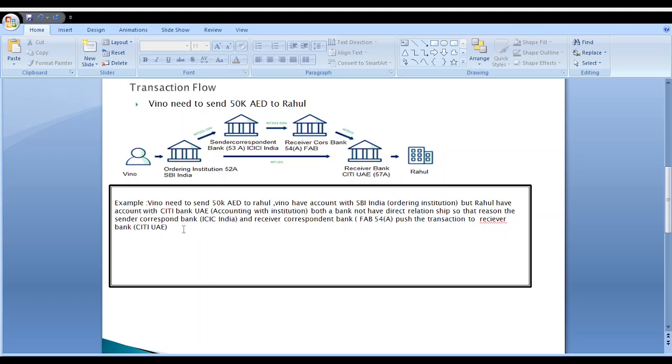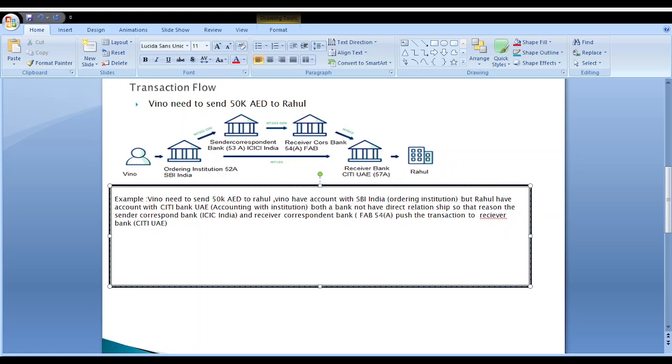Who is the ordering customer in this example? We know who initiates the transaction. That person is called the ordering customer. The ordering customer's field is 50A. We know he is from India. Who is the ordering institution? SBI Bank.